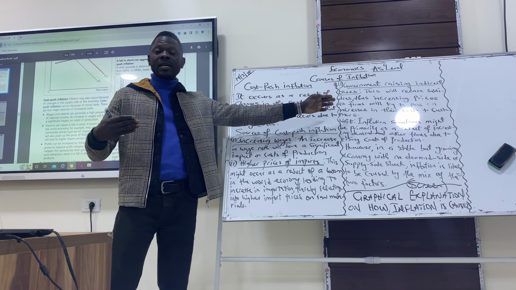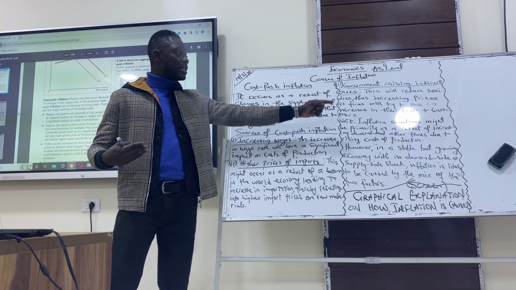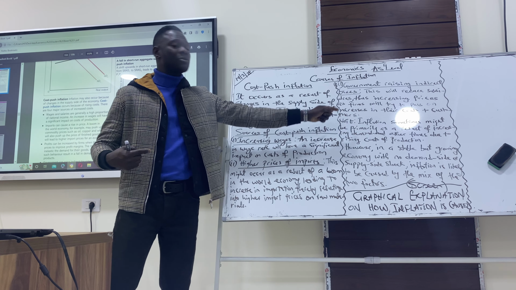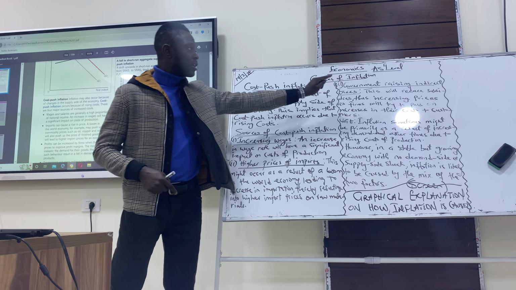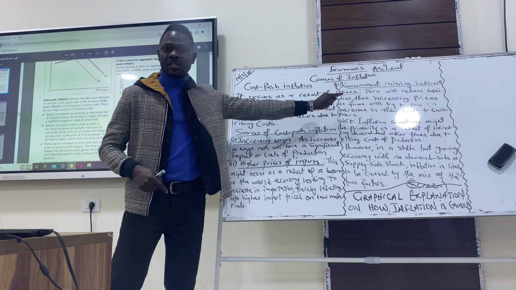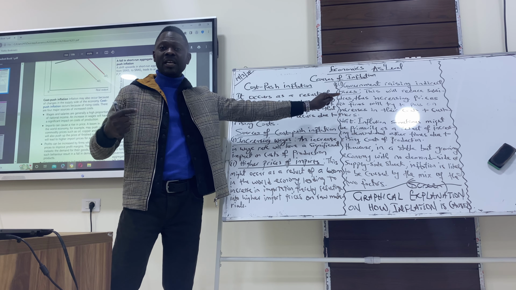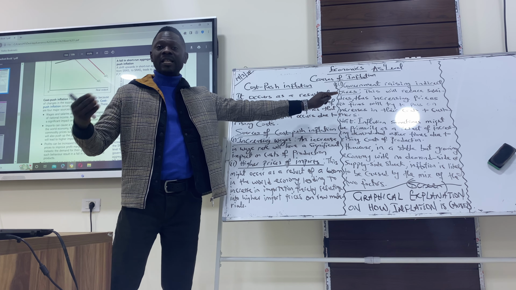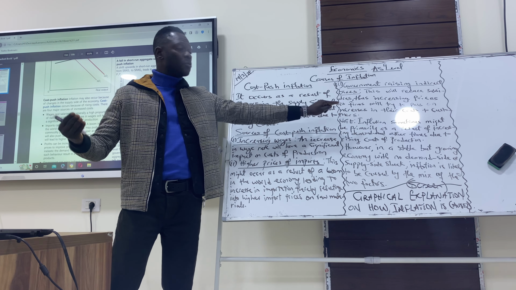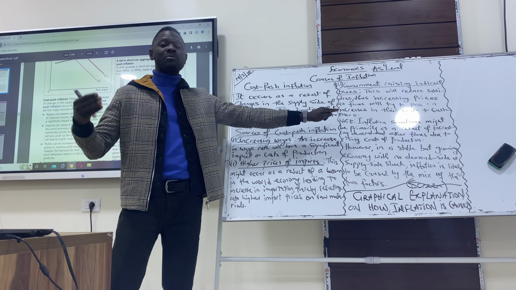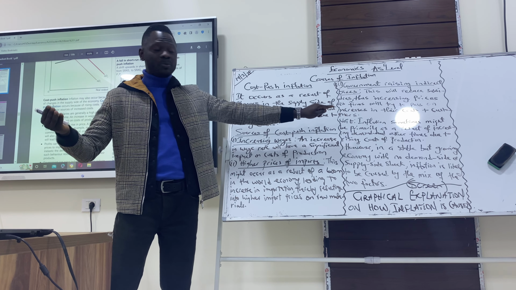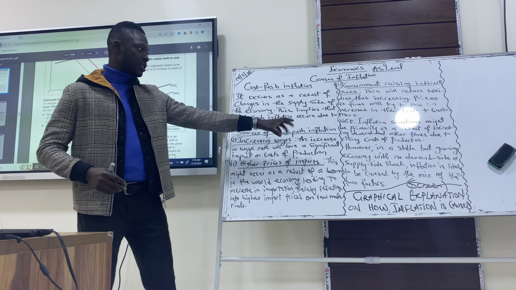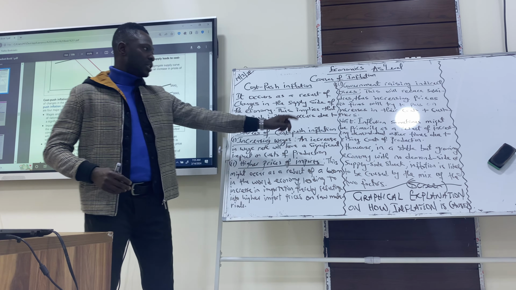And if the cost of production for suppliers increases, they would have to pass their cost to the customers. So government raising indirect taxes would mean that subsidy is reducing. And if subsidy reduces, it means firms' cost of production would have risen. And if the cost of production for firms increases, they wouldn't have any other choice than to pass on that increased prices to customers.